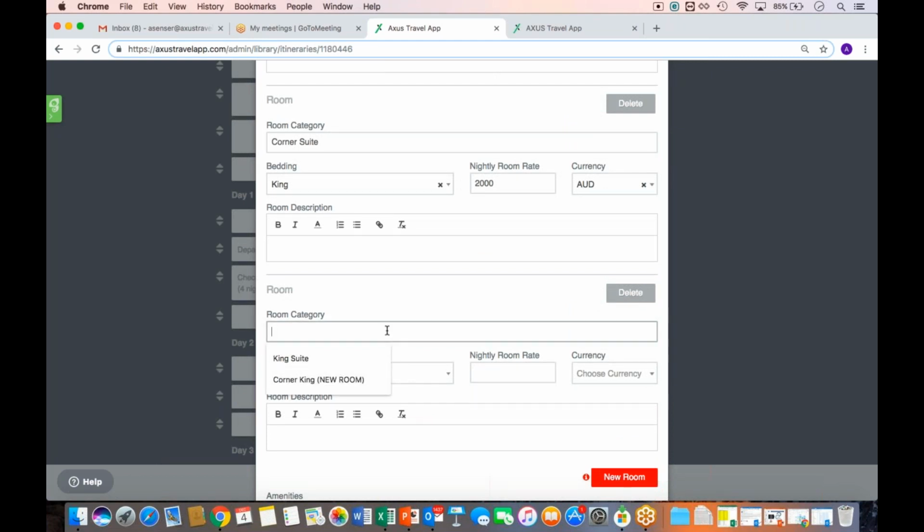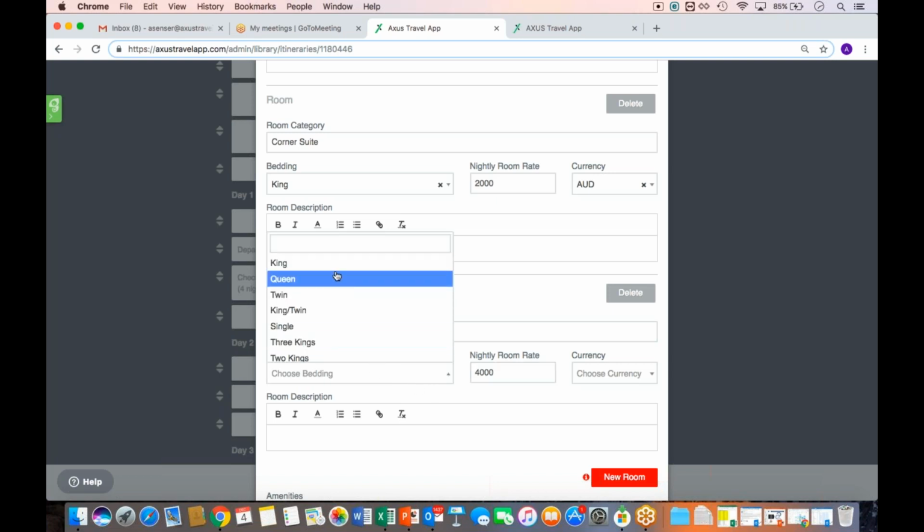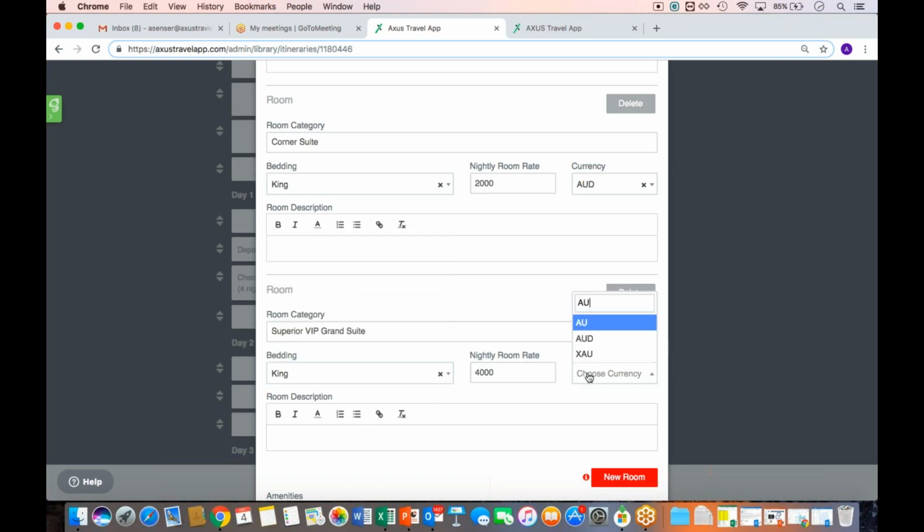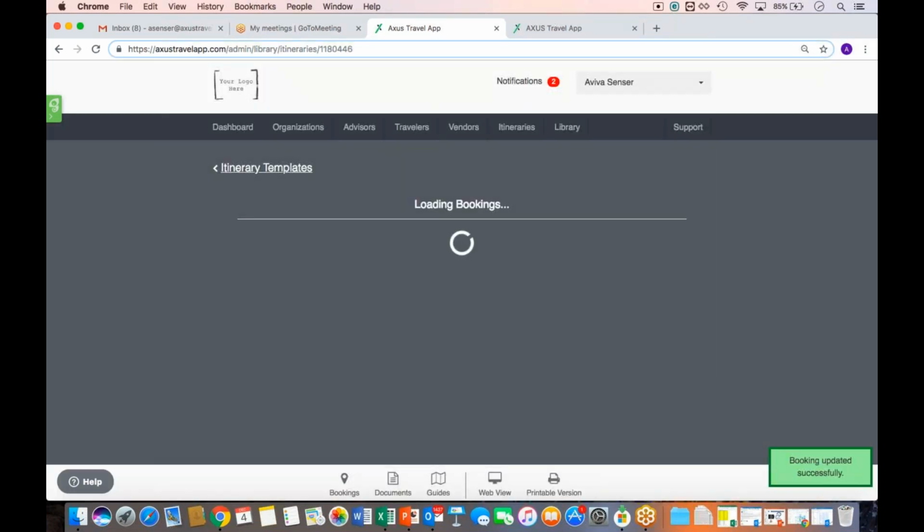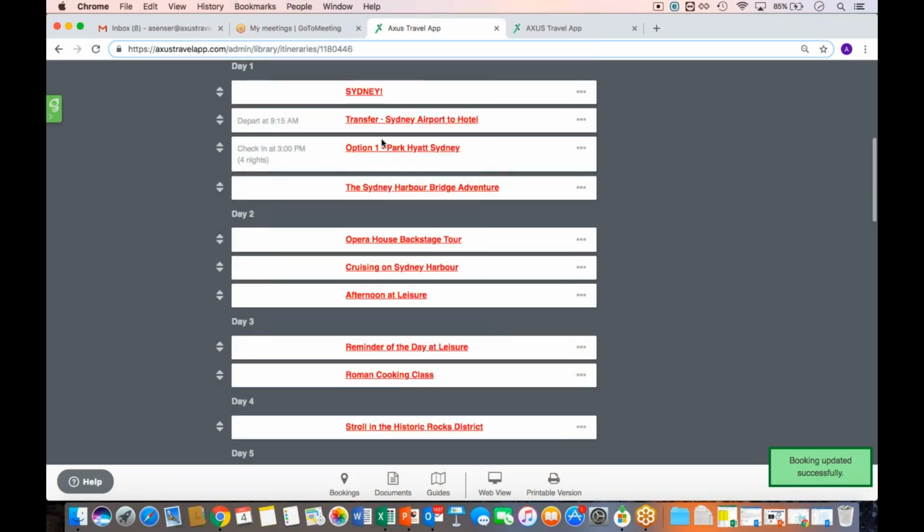And this is our Superior VIP Grand Suite. And this one is a little bit more expensive. We'll put the rate. So we're just filling in the details here. And again, we're going to click save. So now we've not only specified, and I could continue adding option 2, option 3 of different hotel brands, and then going into that hotel brand and then adding the different categories of rooms if we're giving them multiple choices, again, if that's what you guys are working on.